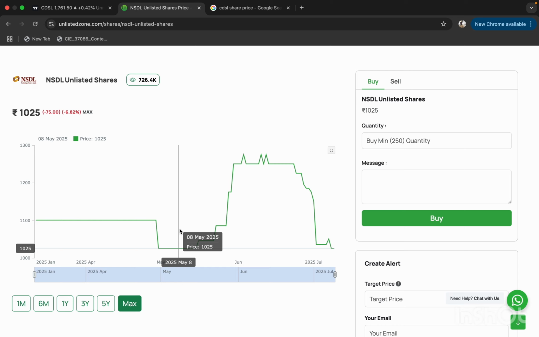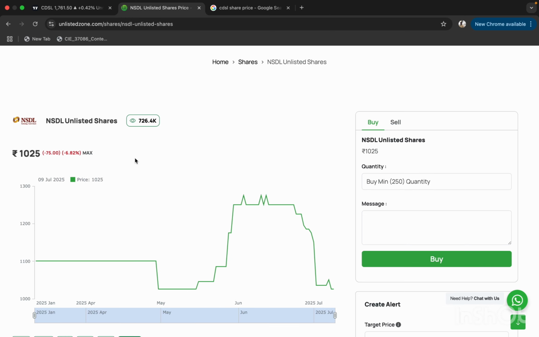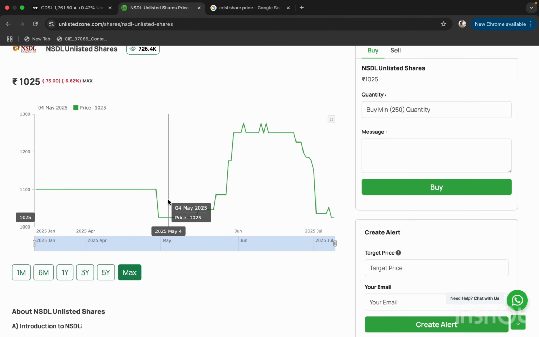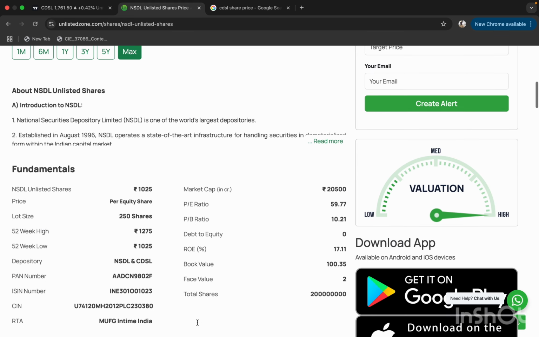I don't remember exactly. So in the unlisted share market, it crashed nearly 40%. So we cannot depend only on the unlisted share market price. We want to see the valuation also, and all the things that go into the company, and which kind of price band the company wants.